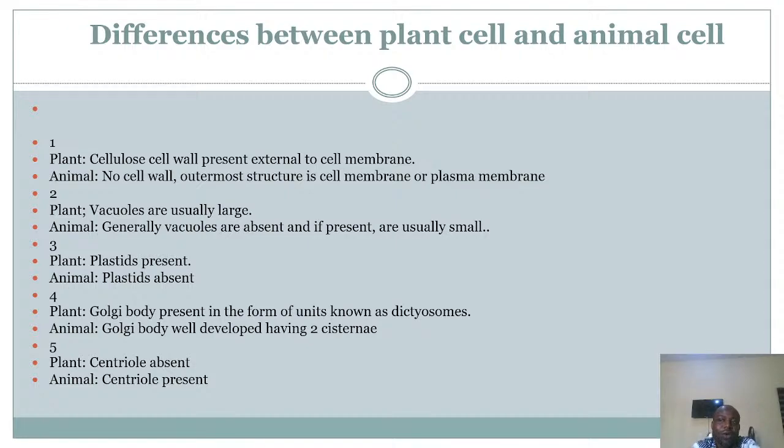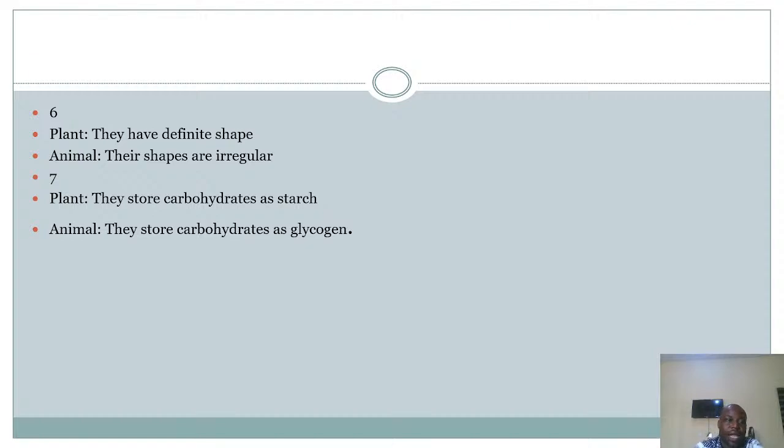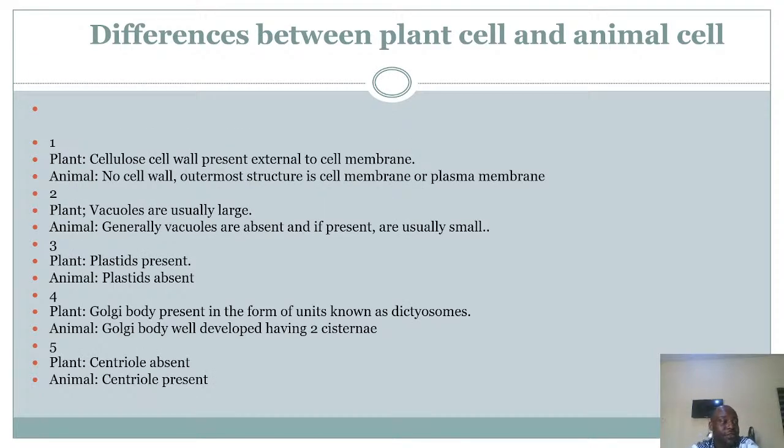Whereas the most external structure, the outermost structure in the plant cell is the cell wall. Take note of that. For the plant cell, the most external structure is the cellulose cell wall. Whereas for the animal cell it is the plasma membrane or the cell membrane, which means that the animal cells do not possess a cell wall.